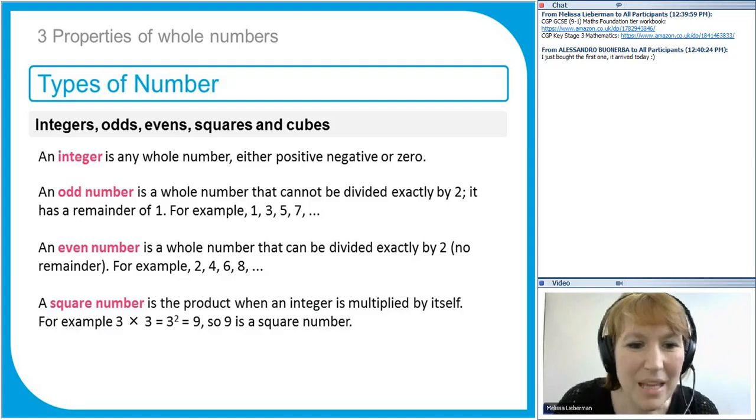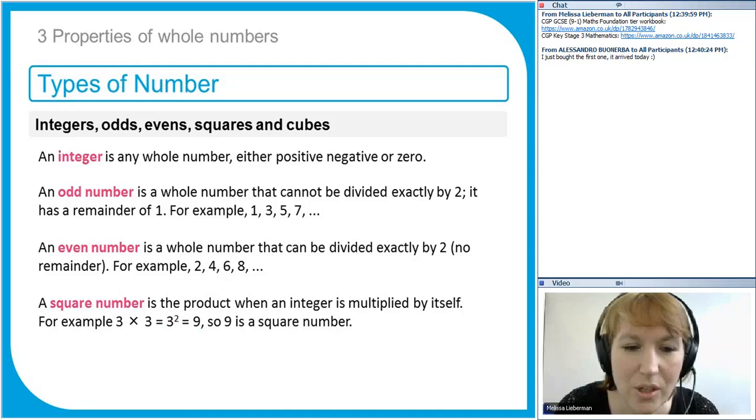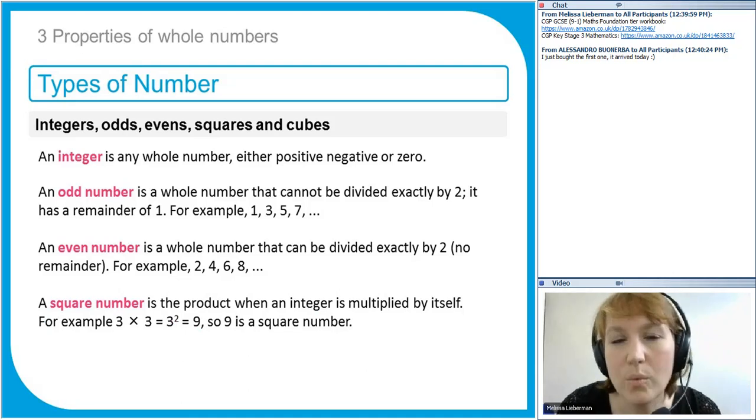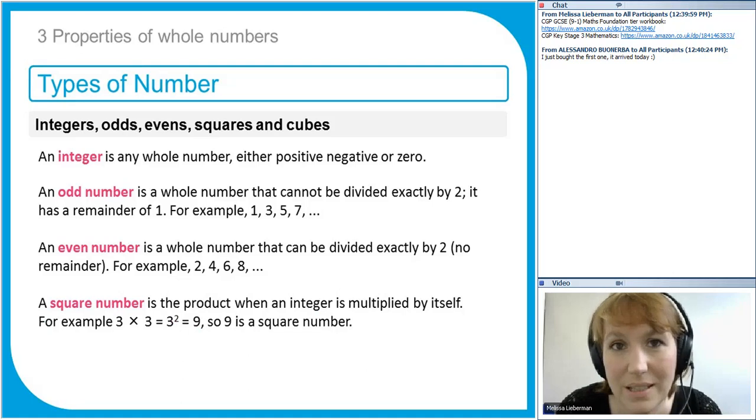Now a square number. I'm going to go into this in a lot more detail in a minute, but just so you know what a square number is. A square number is a whole number which is the product, remember we met that word last lesson, product means multiply two numbers together. So when you multiply a number by itself, 2 times 2, 3 times 3, 4 times 4, 5 times 5, the outcome of that is called a square number. So 25 is a square number. 81 is a square number because that's 9 times 9. 100 is a square number because that's 10 times 10.